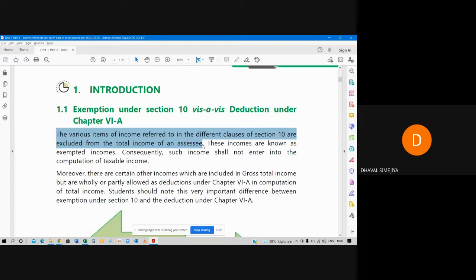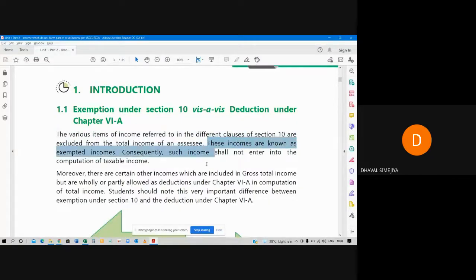So an MCQ can be asked, which of the following will not form part of your total income? Option A, exemption. Option B, deductions. Option C, both. Option D, none of the above. So your answer will be exemptions. Exemptions will not be part of your total income. These incomes are known as exempt incomes. Consequently, such incomes shall not enter into the computation of taxable income. So we have learned this, okay? That consequently this income will not be part of your taxable income.